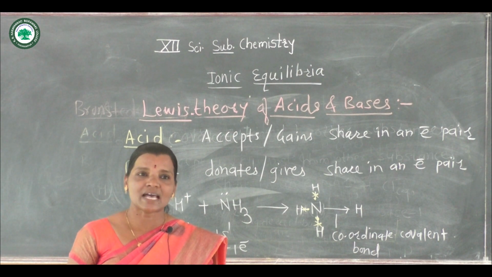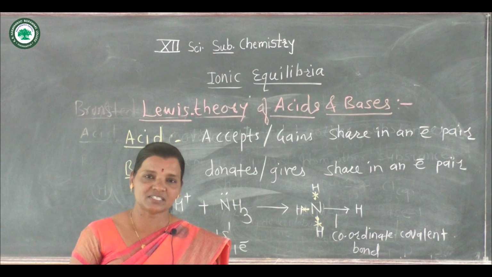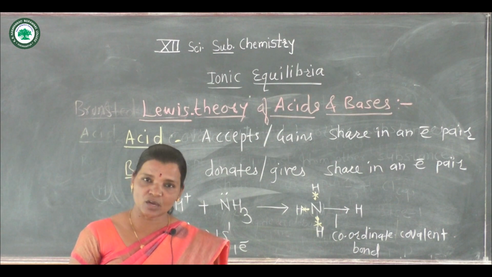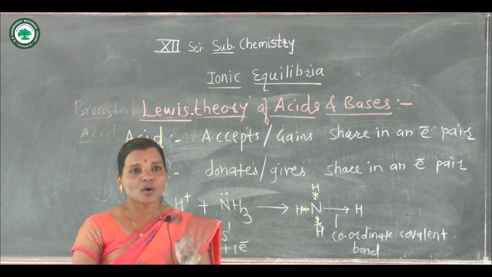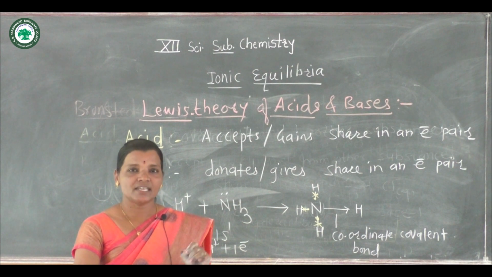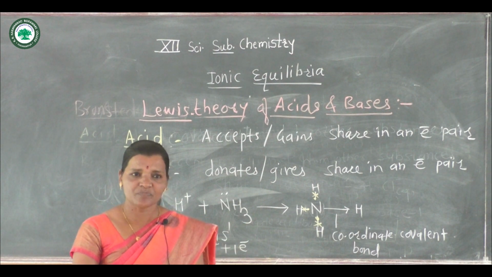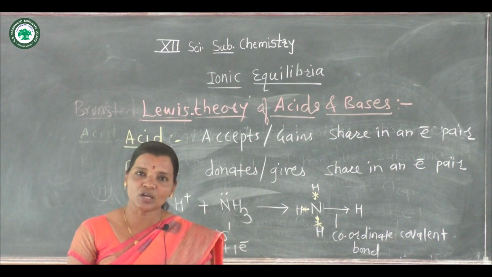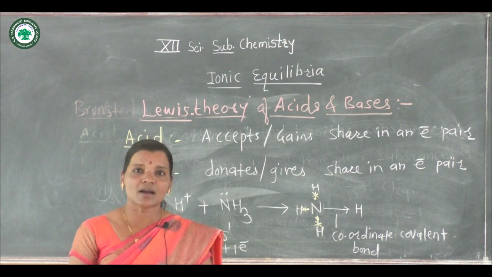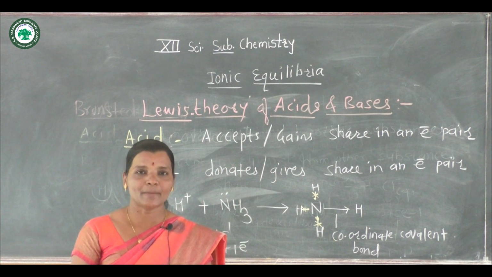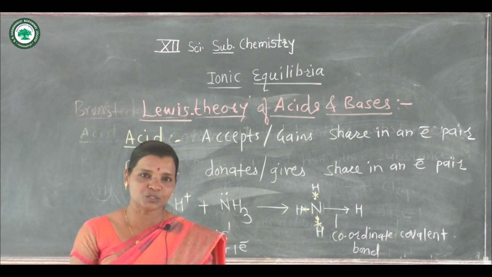What is meant by acid or base according to Lewis theory, according to Bronsted-Lowry theory, or how you can define acid according to Arrhenius theory.